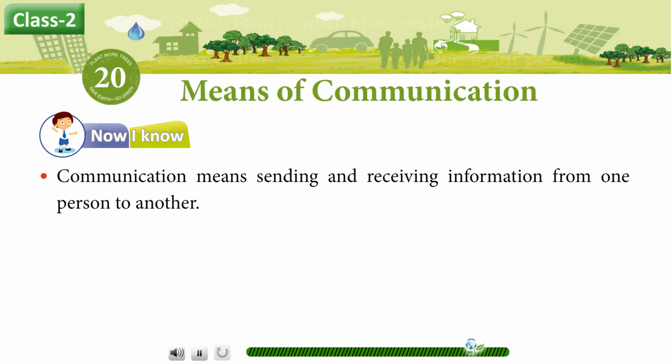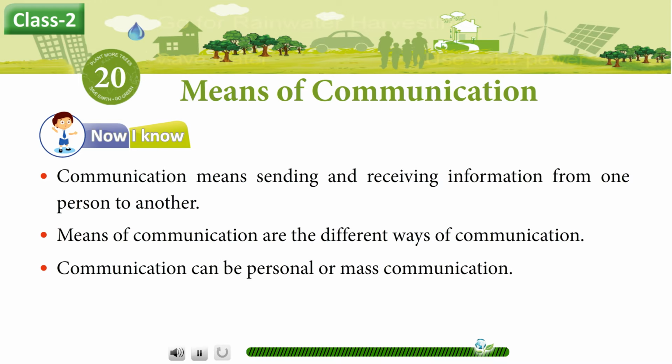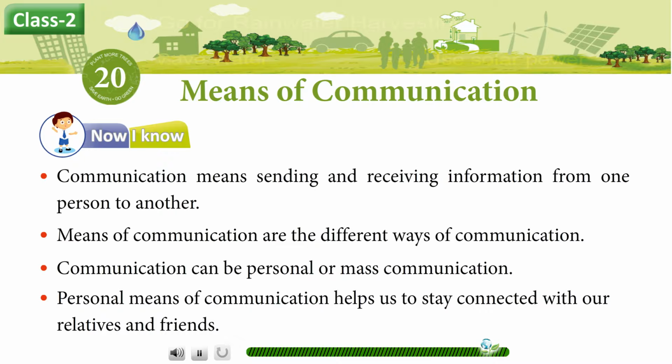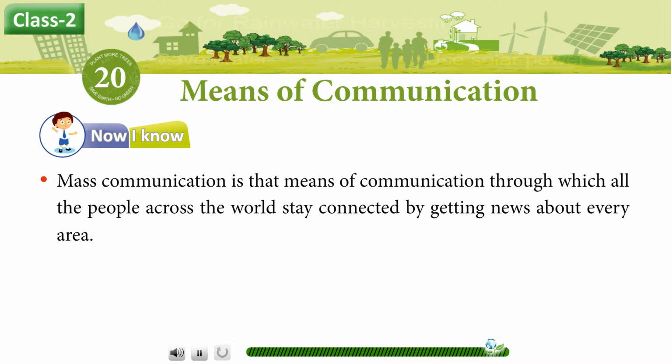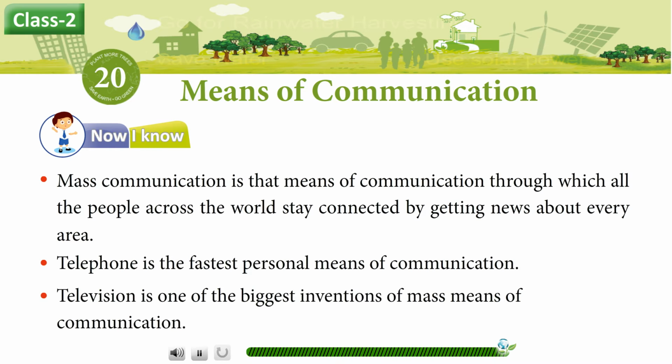Now I know. Communication means sending and receiving information from one person to another. Means of communication are the different ways of communication. Communication can be personal or mass communication. Personal means of communication help us to stay connected with our relatives and friends. Mass communication is that means of communication through which all the people across the world stay connected by getting news about every area. Telephone is the fastest personal means of communication. Television is one of the biggest inventions of mass means of communication.